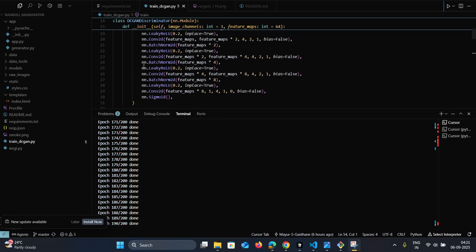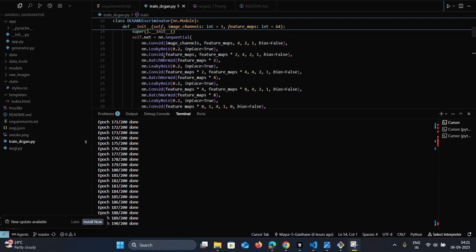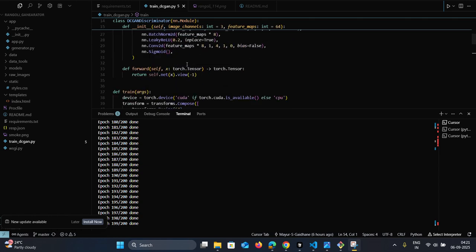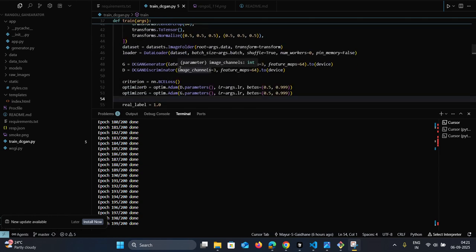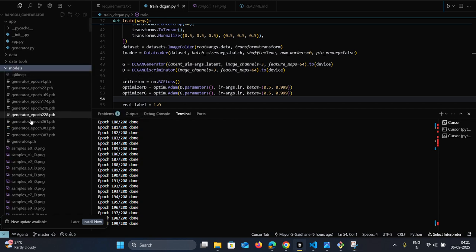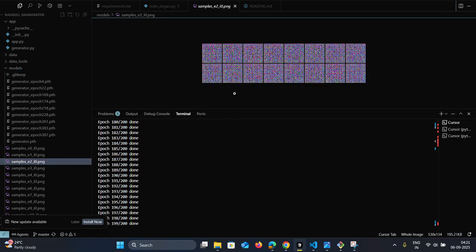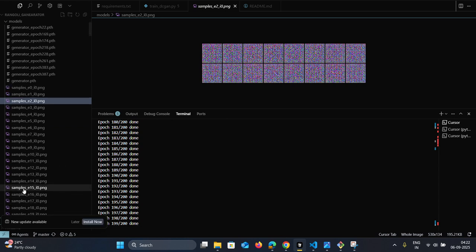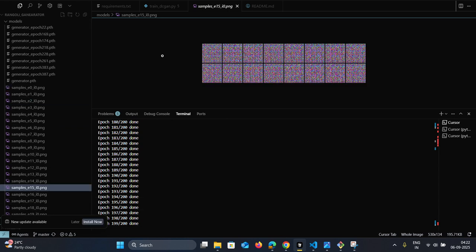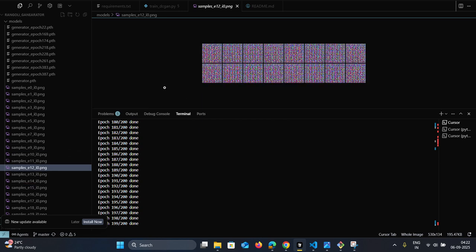This is my deep convolutional GAN training model where I train the generator and discriminator together. And here we could see the resulting models. This is my final generated model, and these are the random samples generated. These models are playing with the generator and discriminator, identifying whether this is a real Rangoli pattern or not. While running the training of the model, these patterns are generated,